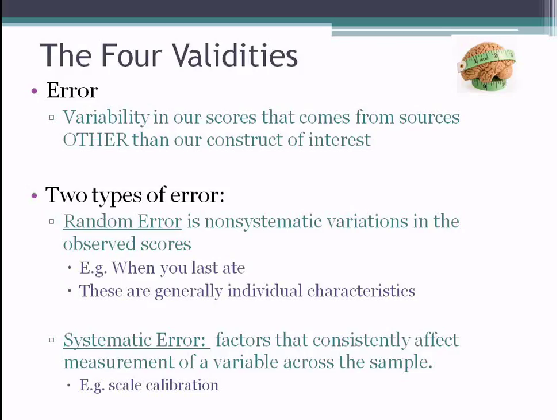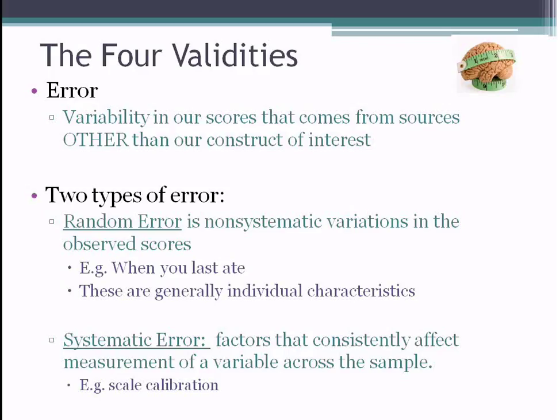Maybe they went to Grand Lux Cafe downtown and had a giant pile of food before they came into my lab. Or maybe they've been drinking a lot of water, so they're retaining a lot of water, right? That is variability in the score that I'm observing that's unrelated to their actual weight, right? If I measured them again, that would be different. And that would be random error.